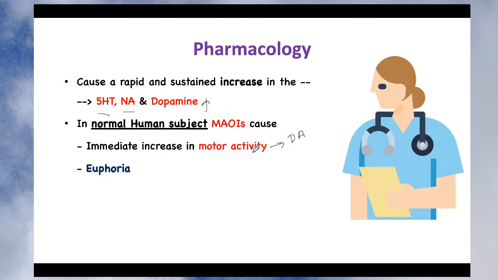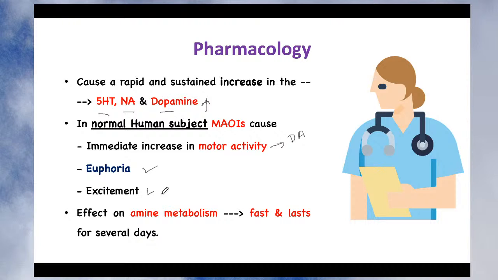Second, it produces euphoria. Euphoria is basically due to an increase in the level of noradrenaline, because noradrenaline is the pleasurable hormone. It increases pleasure. Likewise, dopamine also produces some extent of euphoria. So noradrenaline and dopamine both contribute to the feeling of great happiness, that is euphoria. So this is the second pharmacological action of monoamine oxidase inhibitors. Third, it produces excitement of the CNS. So there is CNS excitement. These three pharmacological symptoms are seen when the drug is given to a normal human subject: increase in motor activity, euphoria and excitement.